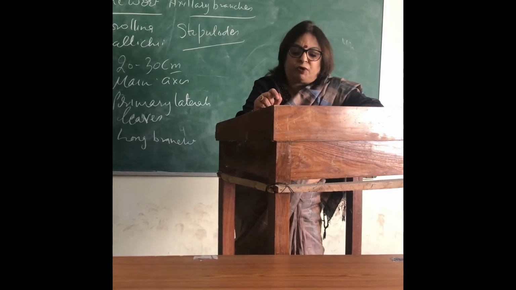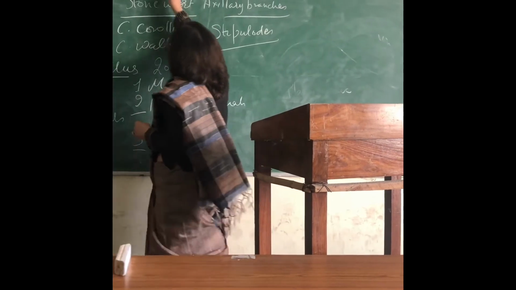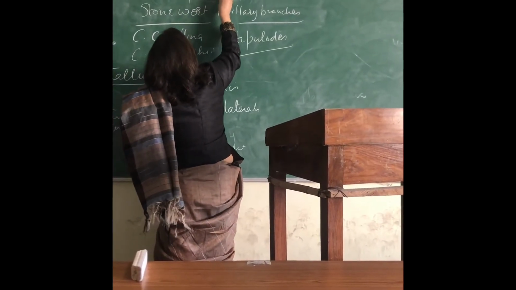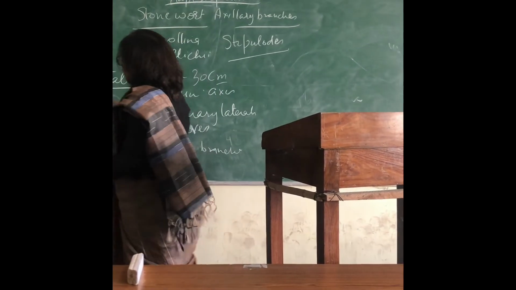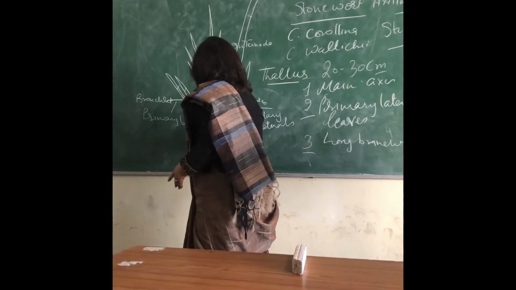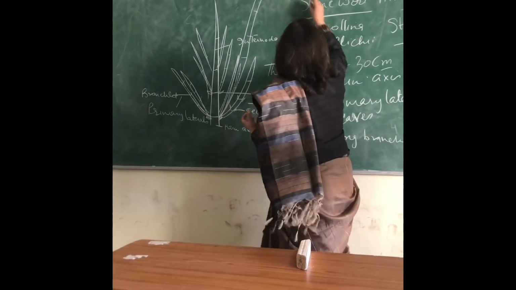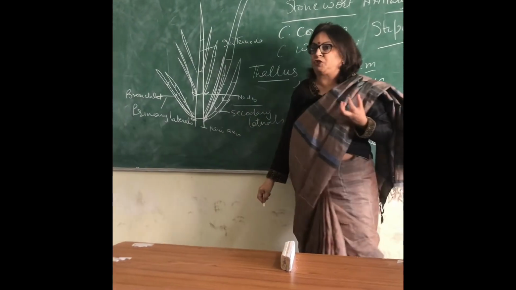And if we have a whorl, then it is known as haplostephanous. Haplostephanous means we have unicellular stipules which are present in a group, a whorl. The technical term which we use is whorl, meaning group, bunch.